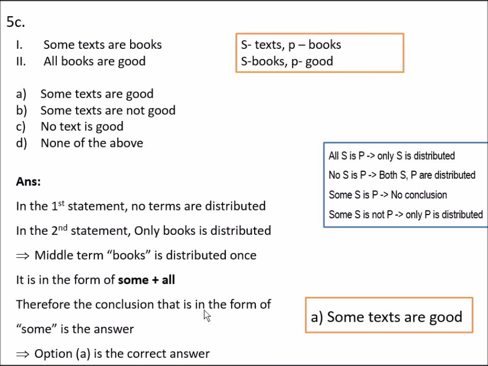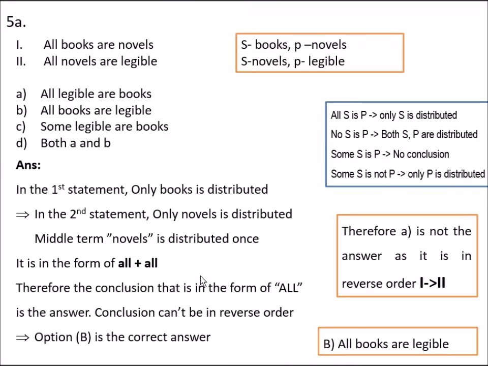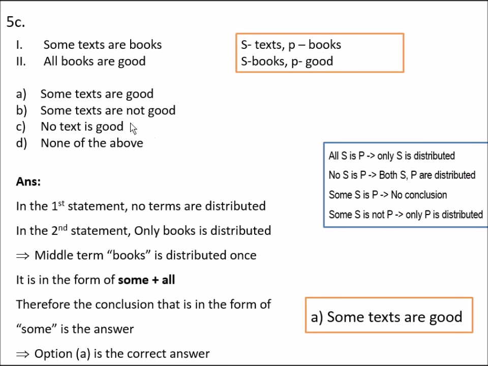So the conclusion starts in the form of some, that is, all plus some gives rise to some. Now find out the options that start with some: some texts are good and some texts are not good. Here the statements are not negative, so only A is the correct answer, that is, some texts are good, and option A is the correct answer.